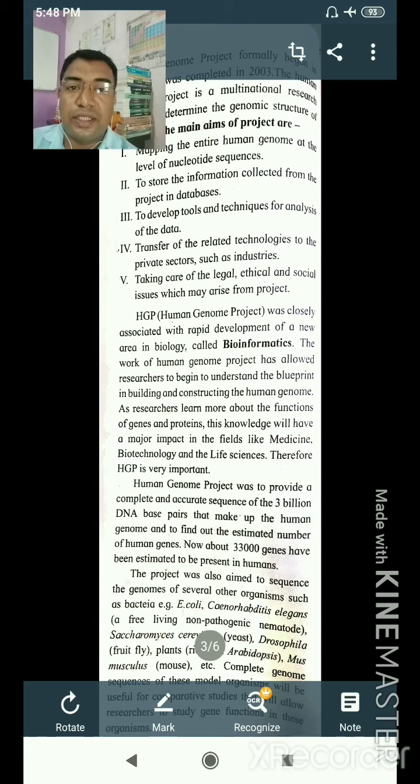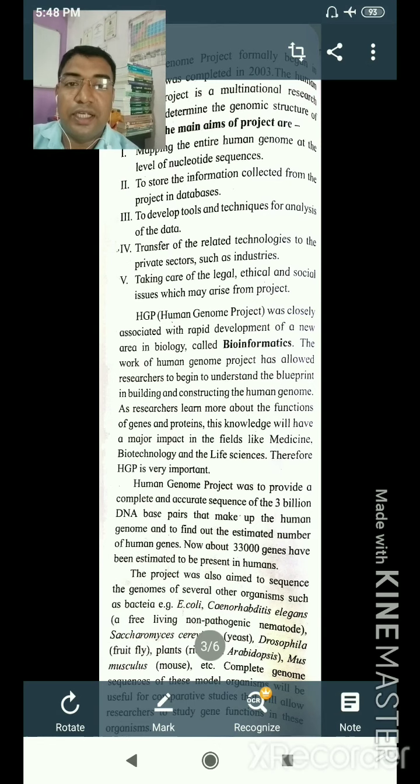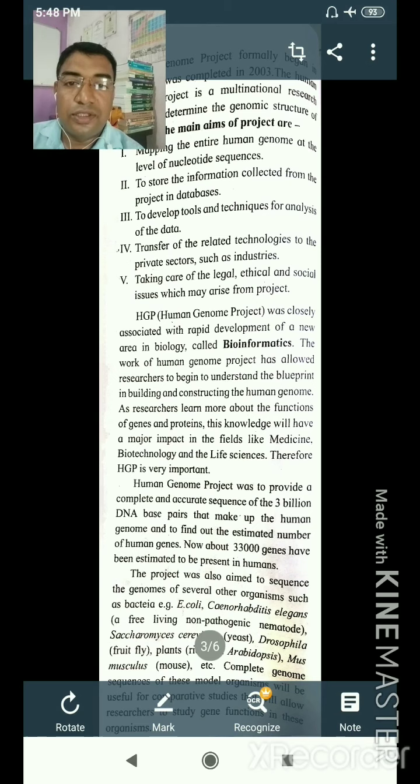The Human Genome Project is a multinational research project for determining the genomic structures. It has certain main aims. First is the mapping of the entire human genome at the level of nucleotide sequencing. The human genome is useful for storing the information and techniques for analysis of the data. That means the human genome can be decoded in the form of a database and it can be stored in a database. So it is also useful for developing the tools and techniques for analysis of the data.